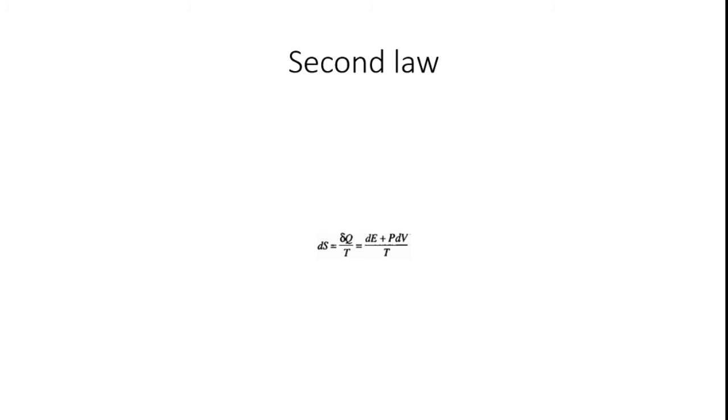The direction is also important in the study of entropy for processes taking place in a system in equilibrium with its surroundings. The change in entropy is defined as TdS equals delta Q divided by capital T, which equals dE plus PdV divided by capital T. From this we can study the entropy of the system.